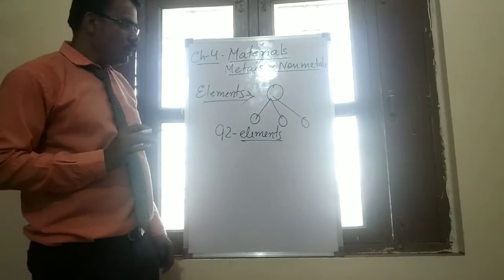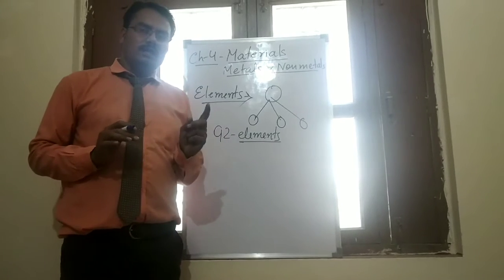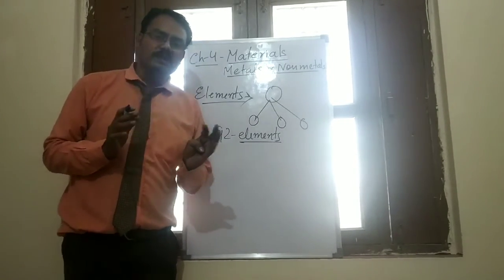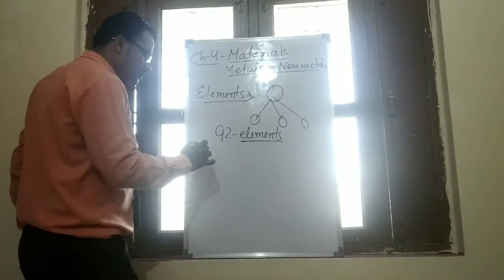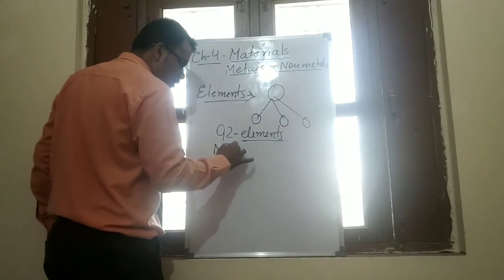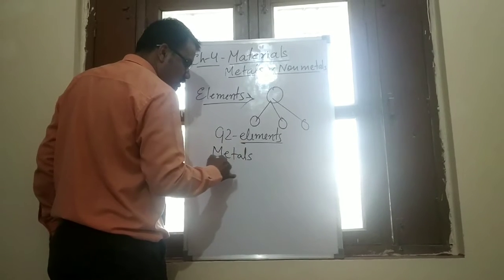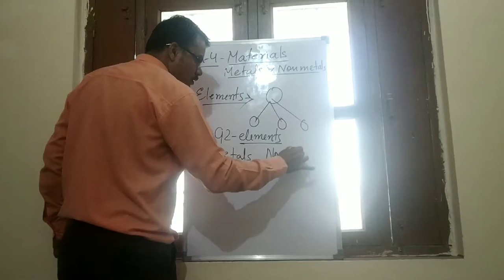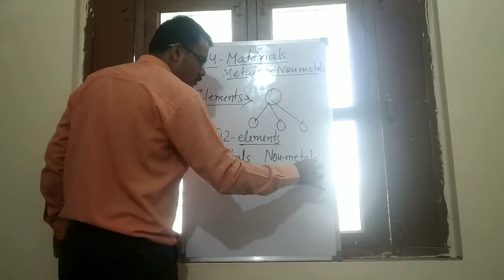The elements are divided into two major groups: metals and non-metals.